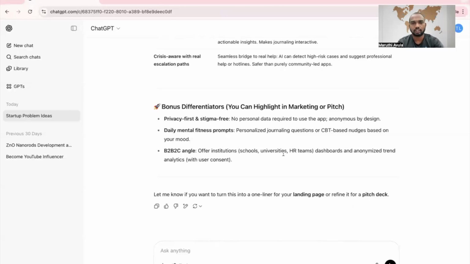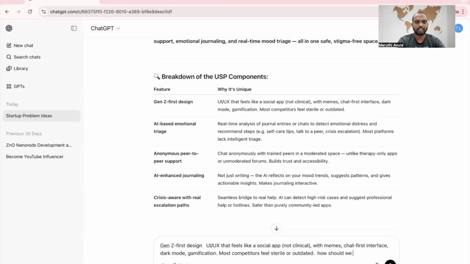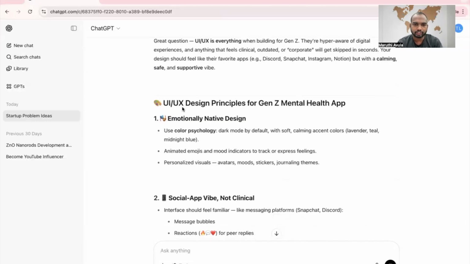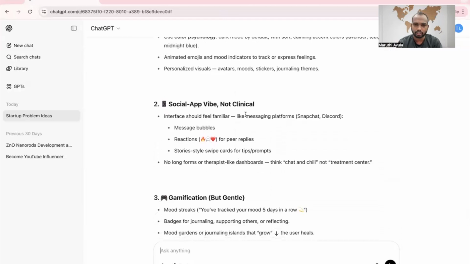Now, first let's understand a bit more about our startup. When we see our breakdown of the USP, from here we can build a complete step by step plan. First, let's get into this. How should we create our UI or UX? See here, the first UI or UX design principle for a Gen Z mental health app. Use color psychology, dark mode by default. How we need to design the user interface: a social app vibe, not clinical.